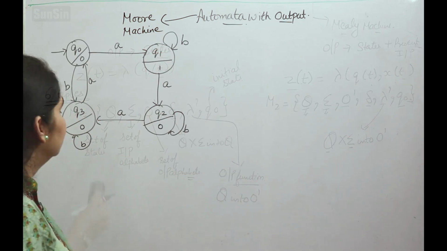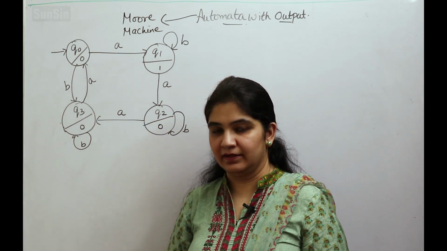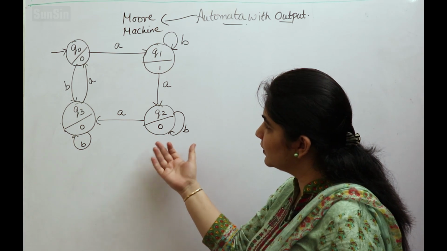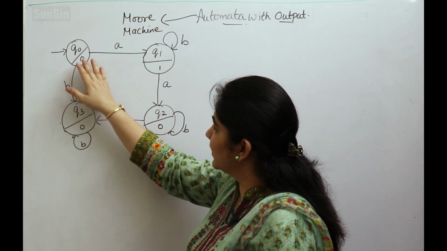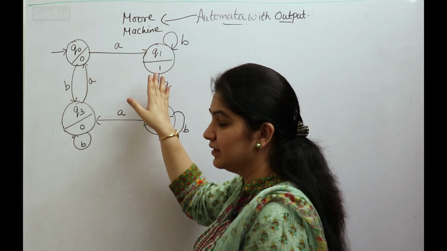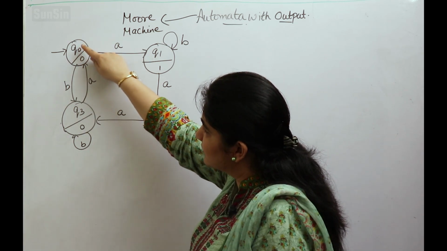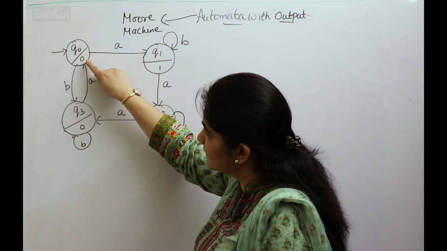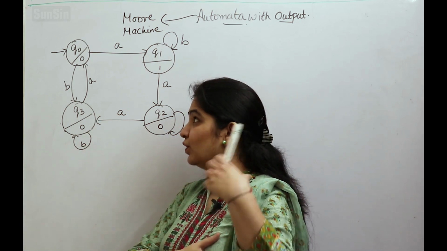Fine. So these are the 6 tuples or the formal definitions of both the machines, the Moore and the Mealy machines. Now the representation of Moore machine by using transition diagram and the transition table. First of all, let's talk about the transition diagram. In this case, you can see that we have states. It's just like a FA as we already discussed. The difference only is that at the states we have some output concerned. We have some numbers 0, 1, 0, 0. Clear? So what does it denote?